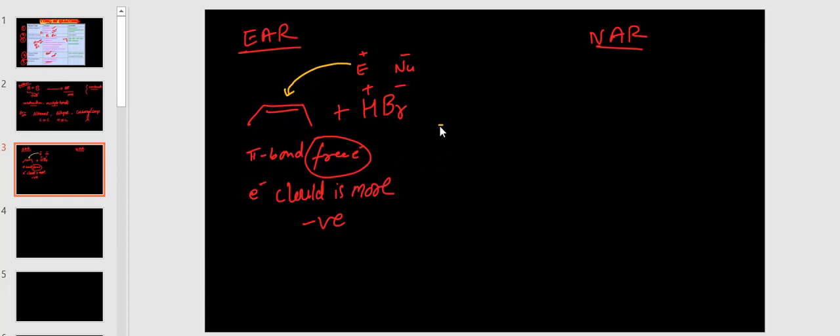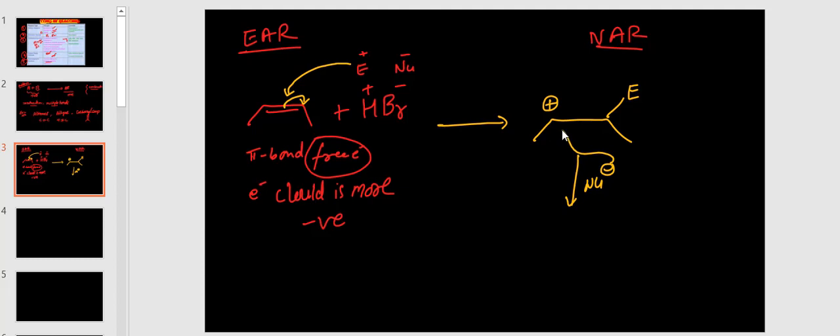So here the electrophile is attacking, and it requires electrons. Then at the other place it becomes electron deficient, and later the nucleophile also attacks there: Br here, H here.